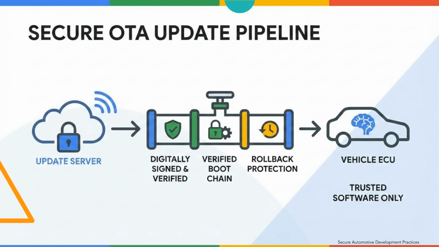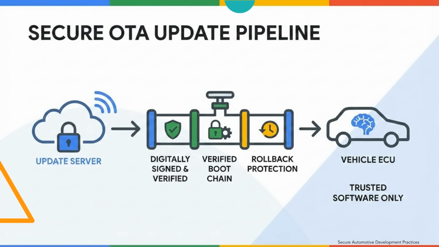Over-the-air, abbreviated as OTA, updates are critical for vehicle software maintenance. Secure OTA pipeline ensures only trusted software is installed on the vehicle. Updates must be digitally signed and verified before installation. Verified boot chain ensures system integrity during startup. Rollback protection prevents installation of older vulnerable versions.